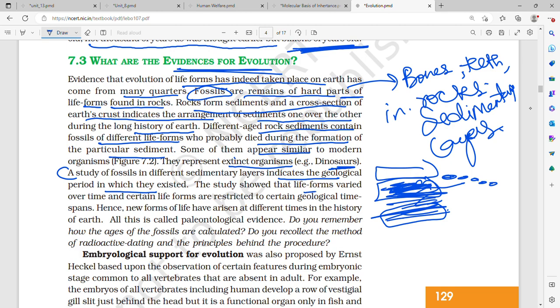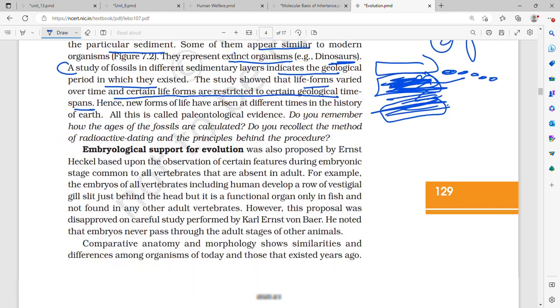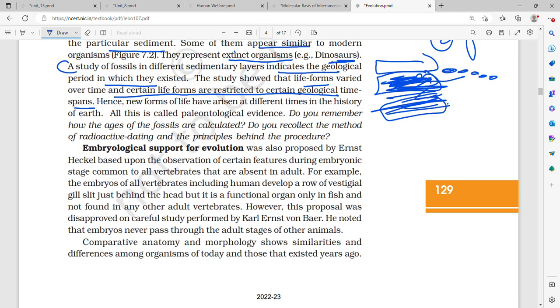The study showed that life forms varied over time, and certain life forms are restricted to certain geological time spans.